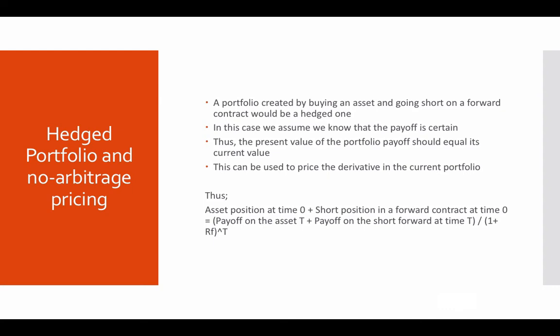Therefore, we have the small equation below, that is, asset position at time 0 plus the short position in a forward contract at time 0 equals the payoff on the asset at time t, which is the future date, and payoff on the short forward at time t, discounted at the risk-free rate of return.